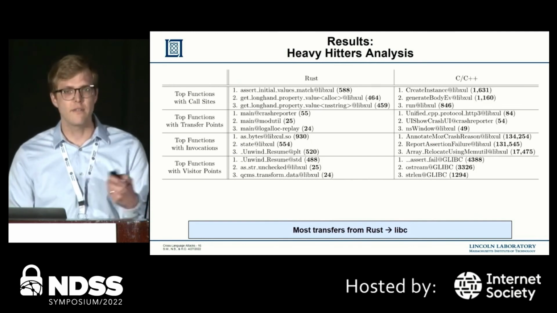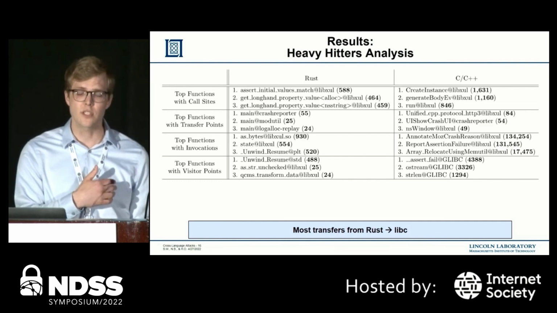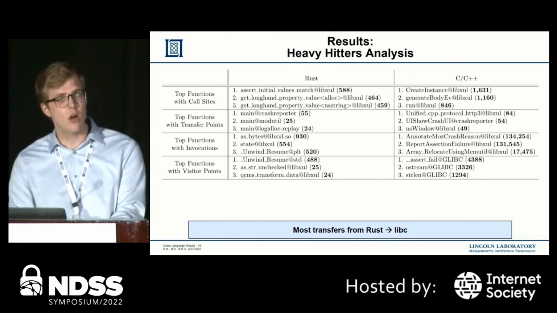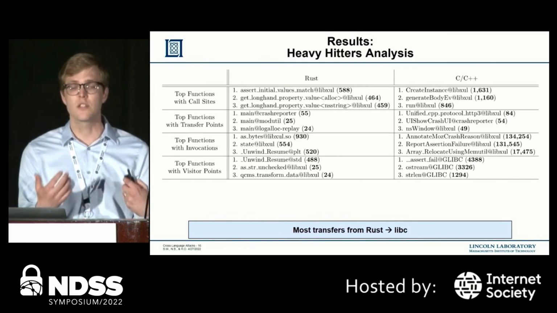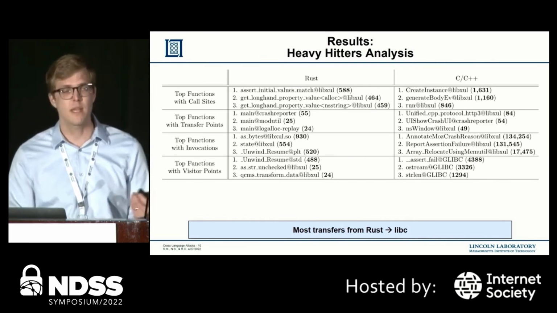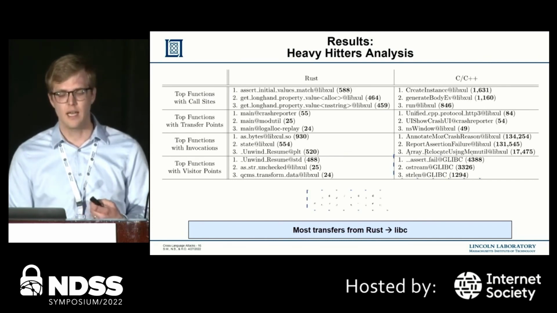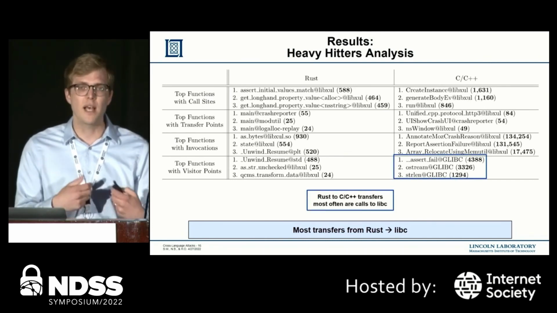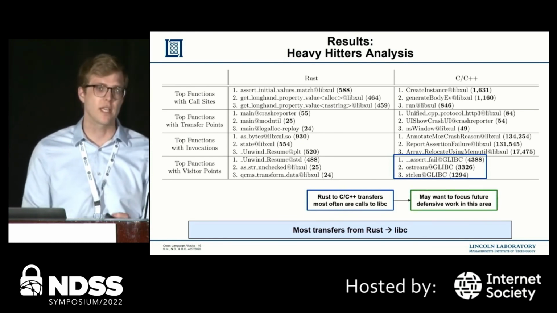Finally, for our heavy hitters analysis, we see that while most language transfers were towards Rust, when Rust does call a C or C++ function, it's most commonly associated with libc. This makes sense as the Rust standard library is actually built on top of libc, and in particular, we posit that this is a fruitful area for future defensive work against CLA attacks.